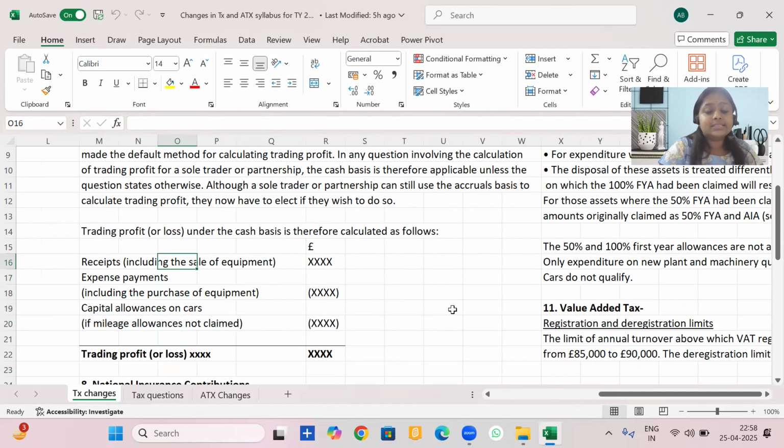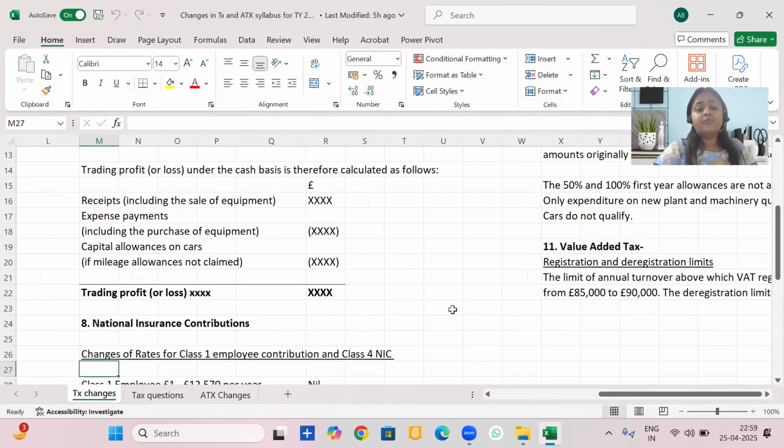We will have receipts including the sale of equipment, expense payments, capital allowances on the cars will also be there. We will get total trading profits and loss. However, your question generally remains silent. So the normal approach that we follow, the normal proforma, will also remain intact. That is net profit, add disallowed expenses, less allowed expenses, less the income that does not belong to the business of the taxpayer, and add any other income that has been omitted or missed to be recorded in accounts. So that proforma will also hold true.